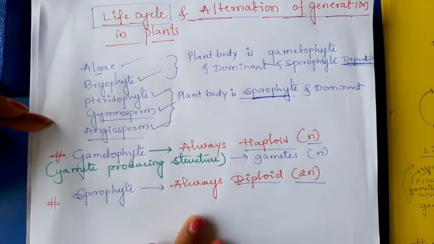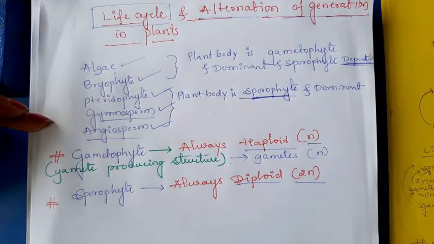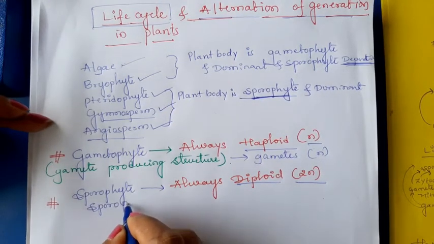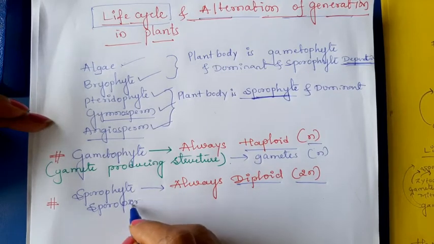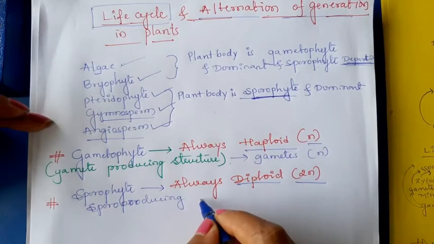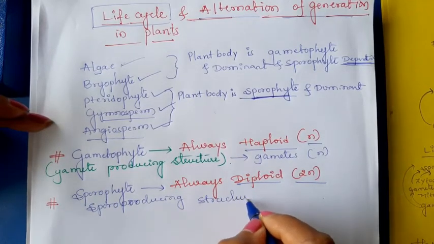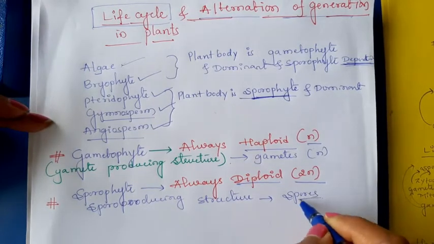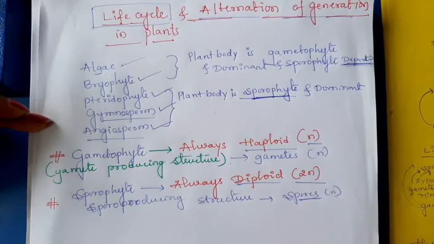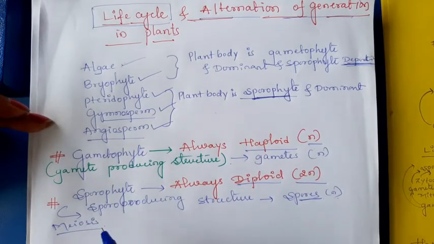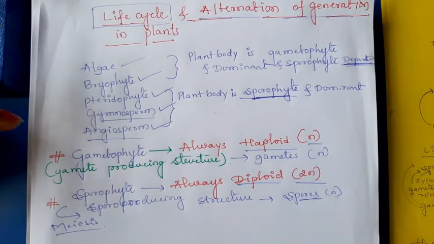In case of sporophyte, it is a spore producing structure. The spores are always haploid. Okay, through meiosis, the spores are produced by the sporangia.